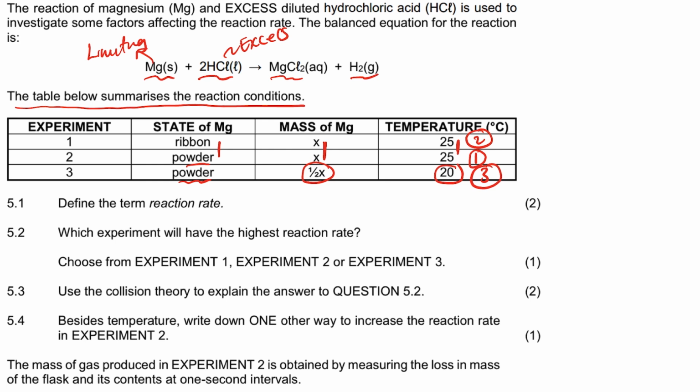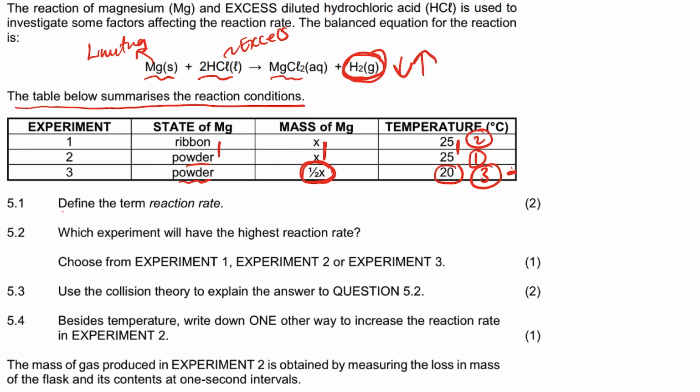But the difference with the last one is that it's going to produce a little hydrogen, because the limiting reagent produces the hydrogen, right? The more limiting reagent you add, the more the hydrogen increases.